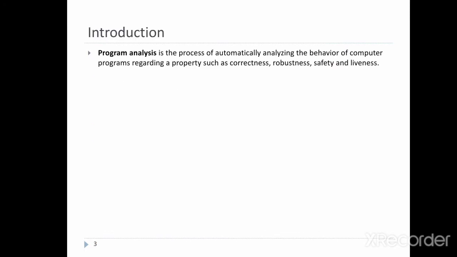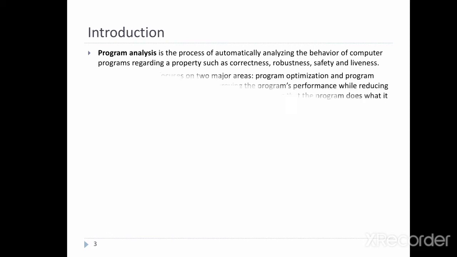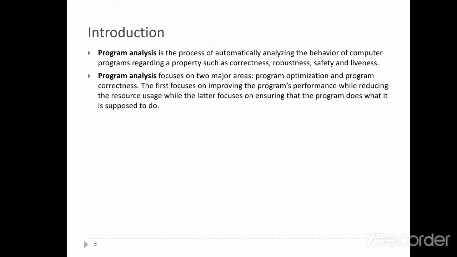So first of all is the introduction. It is purely understand what is the analysis of program. It is purely theoretical. So program analysis is the process of automatically analyzing the behavior of computer programs regarding a property such as correctness, robustness, safety and liveness. Program analysis is an investigation of the cause of an incident, issue of failure. This is done to identify improvements to the system, processes, procedure, designs and culture.